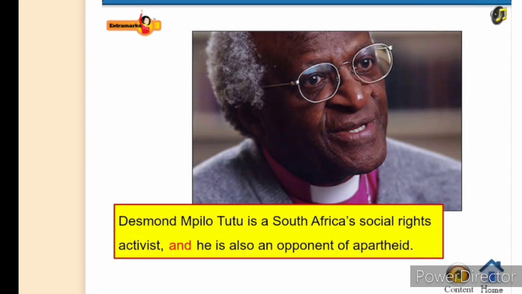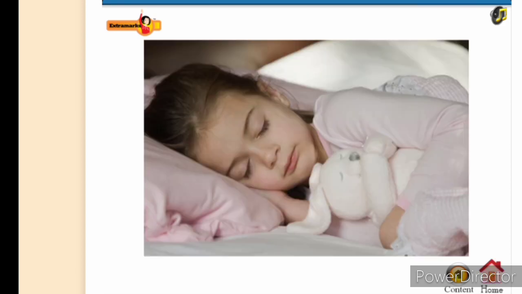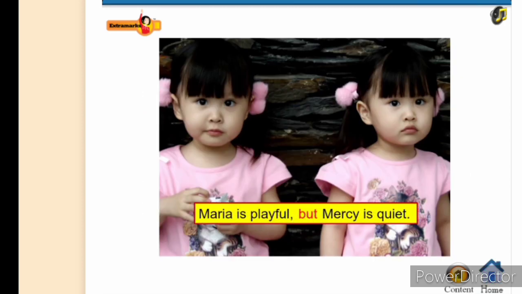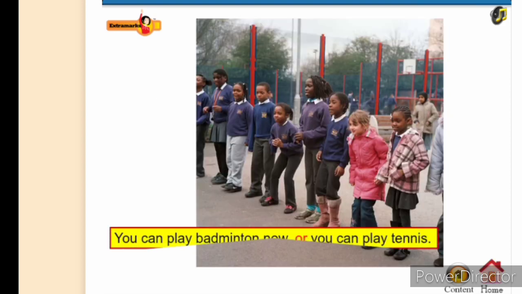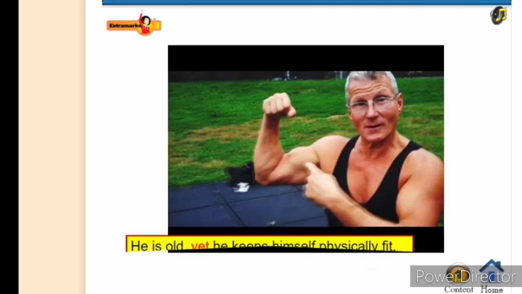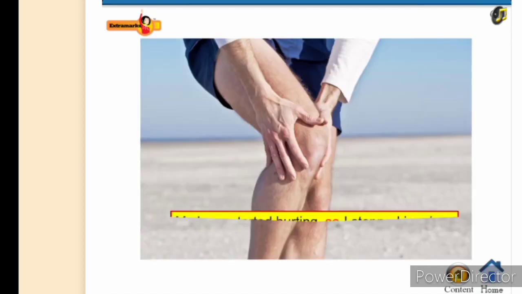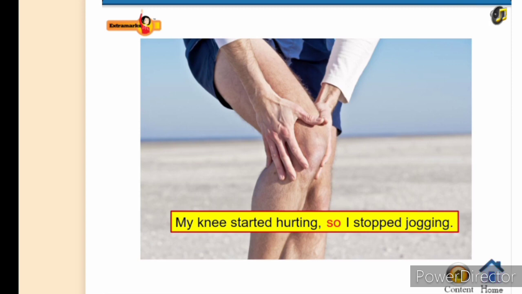Desmond Mpilo Tutu is South Africa's social rights activist, and he's also an opponent of apartheid. I don't usually wake up at 5 a.m., nor do I like to sleep up to 9 a.m. Maria is playful, but Mercy is quiet. You can play badminton now, or you can play tennis. He is old, yet he keeps himself physically fit. My knee started hurting, so I stopped jogging.